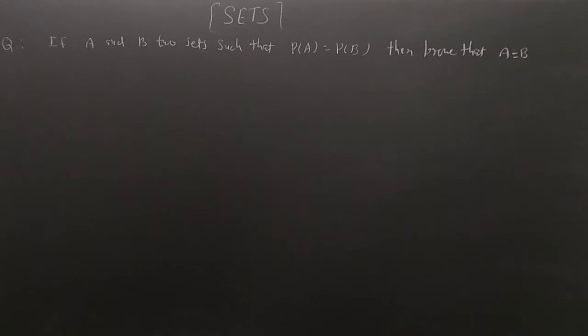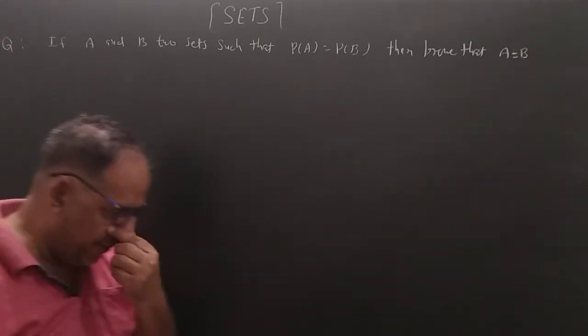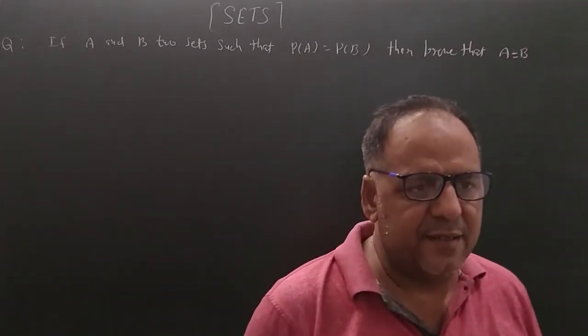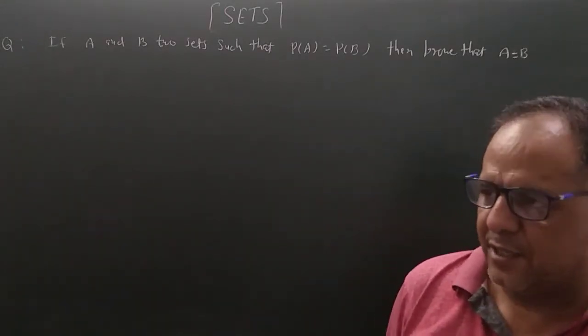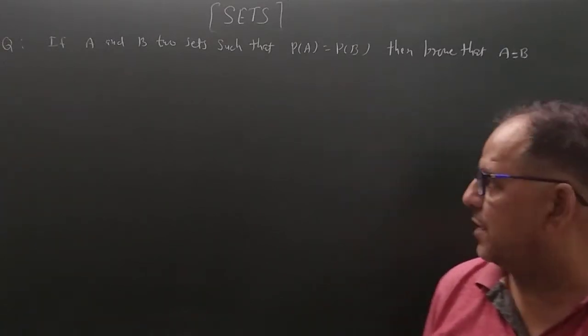Now I am taking one more question based on power set. Power set is an important part of the topic of sets, based on the subsets of a set.